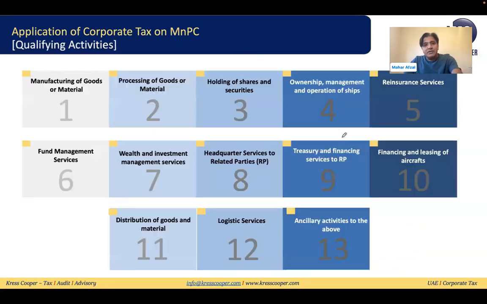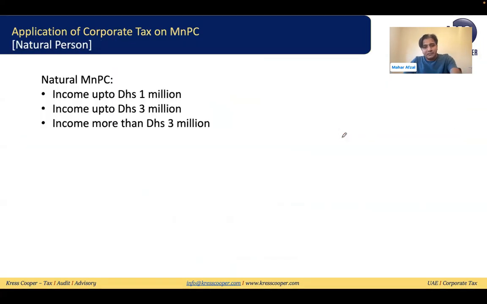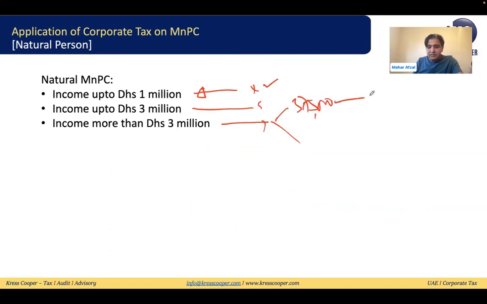Now, the application of corporate tax on the natural person, as we discussed: natural person up to 1 million, not liable to corporate tax. 1 to 3 million can apply for small business relief. More than 3 million, up to 375,000, 0% corporate tax will be applicable. More than 375,000, 9% corporate tax will be applicable. In the first category,